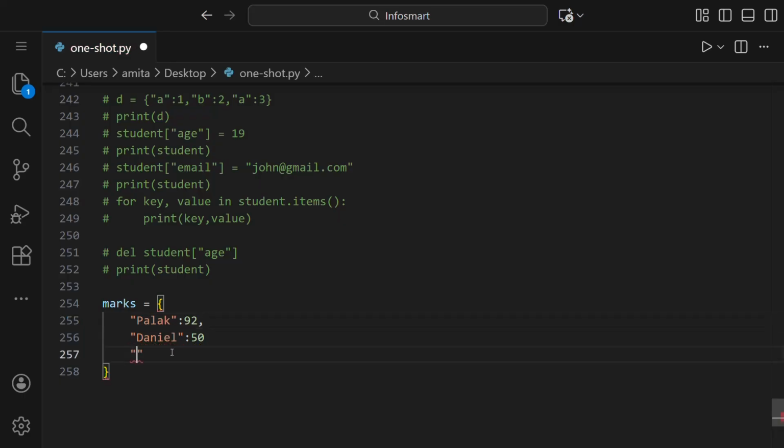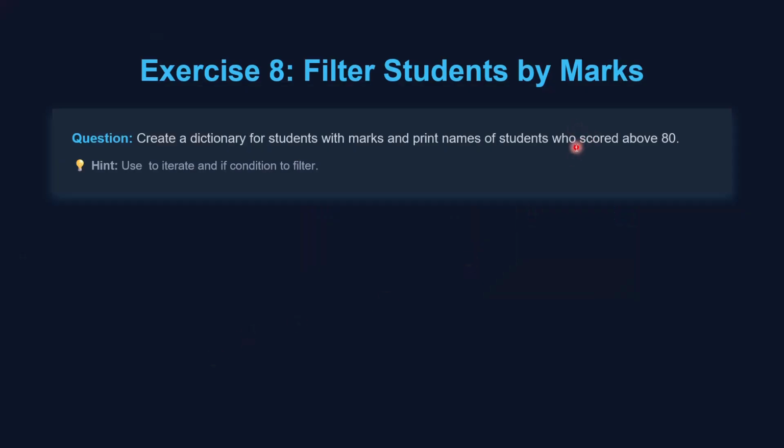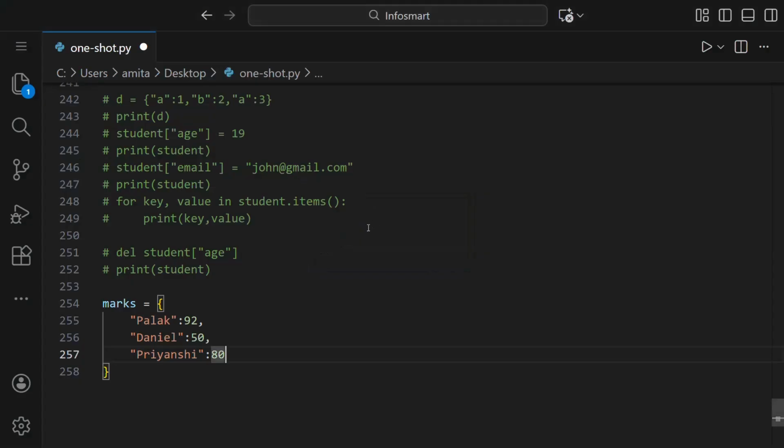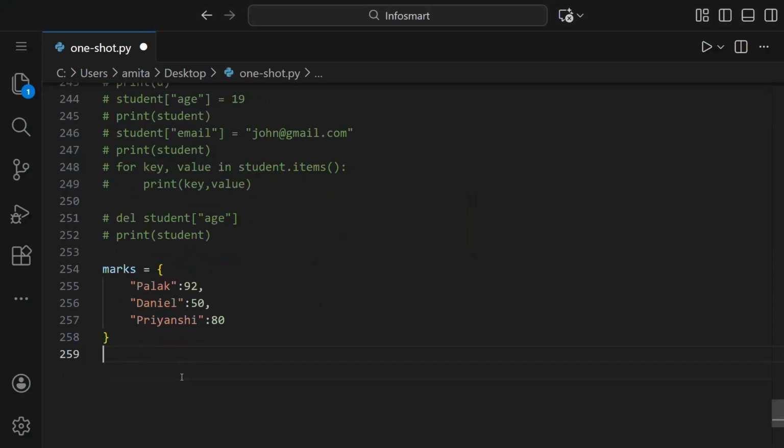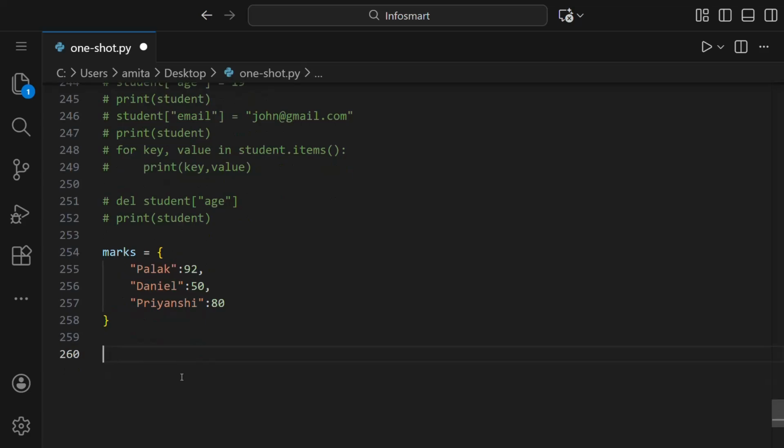And in the third one we can give it Priyanshi, and here also we have to put a comma, and the marks can be 80. So we had to see the marks and print names of students who scored above 80. That means we need to see all the students having marks greater than 80. So for that we have to iterate through this dictionary.